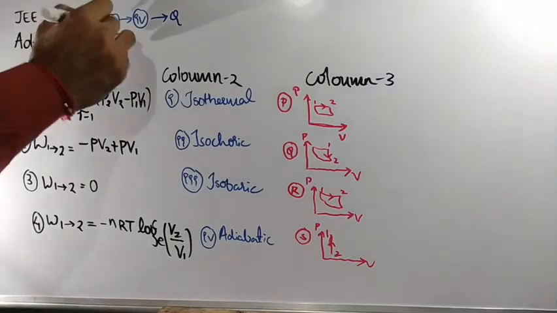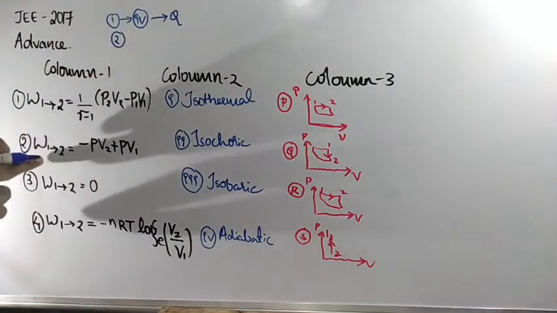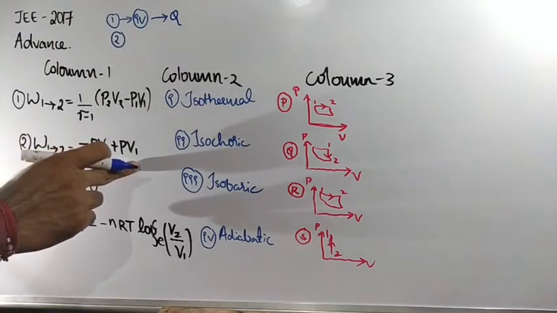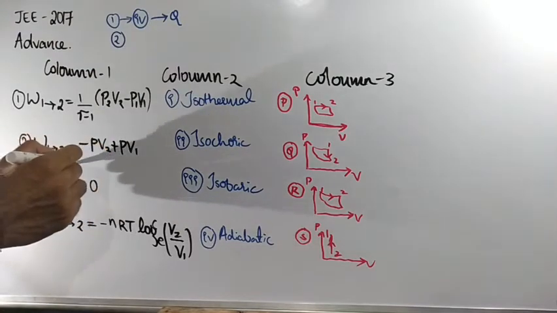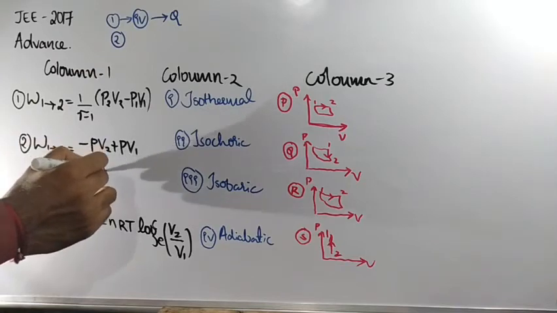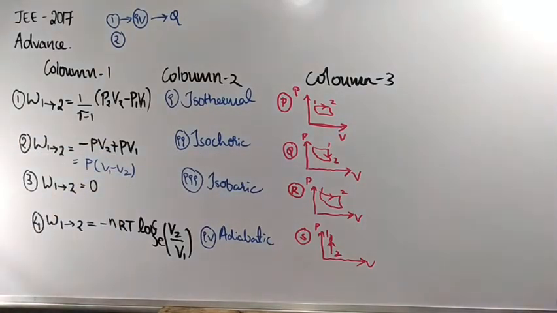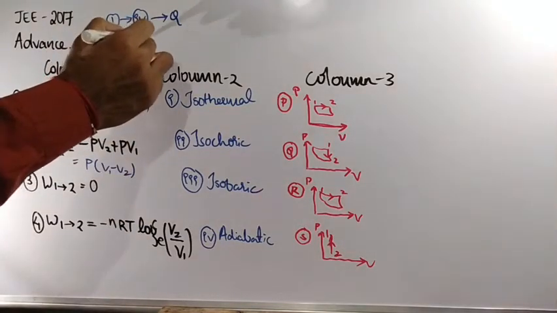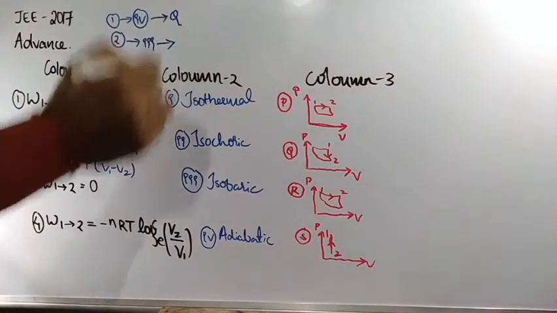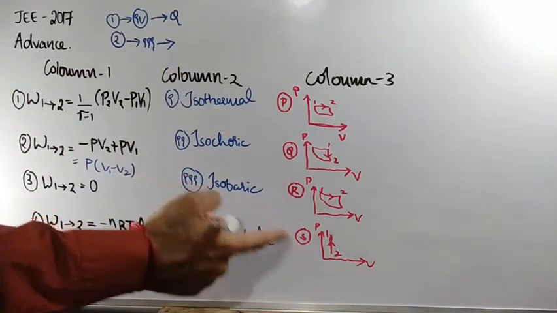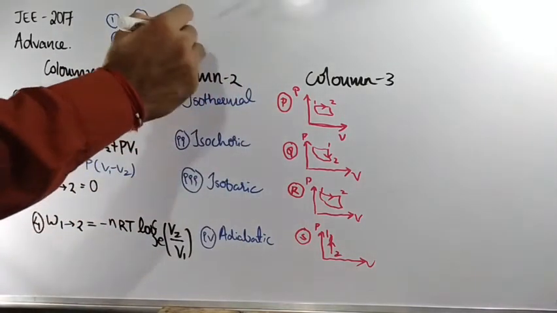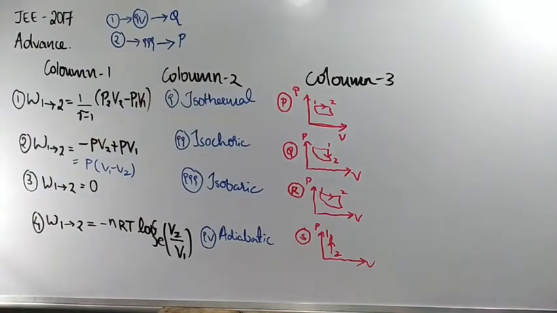What equation do we have for the second one? Work done from 1 to 2 is minus PV2 plus PV1. If I take P common, I get V1 minus V2, which is nothing but delta V, so P into delta V. Pressure is constant, so it is an isobaric process, correct? The second one refers to the third one. In an isobaric process pressure is constant, and pressure constant means option P.